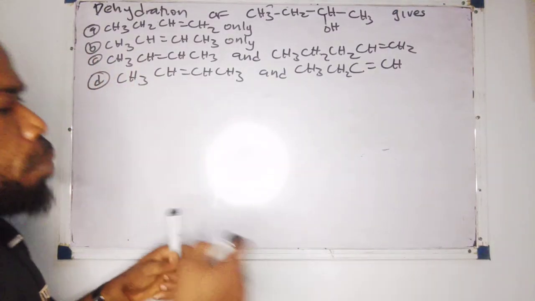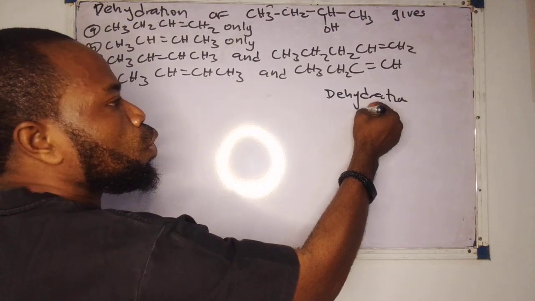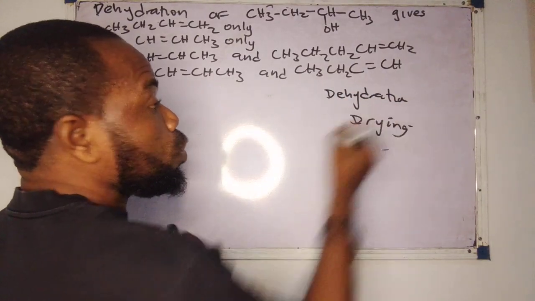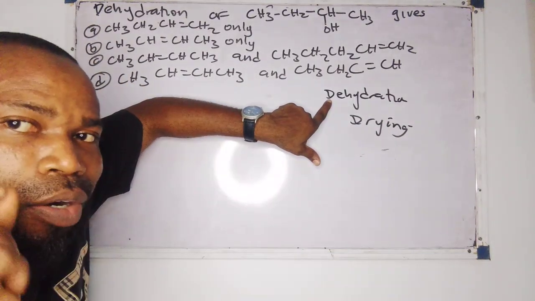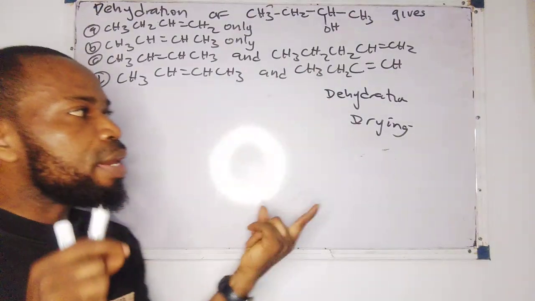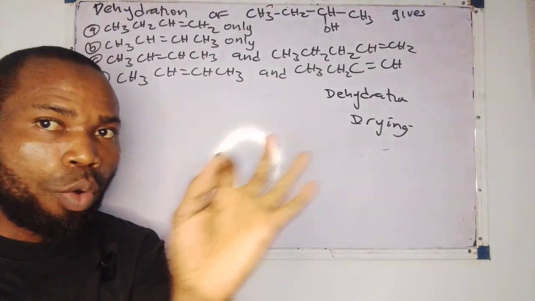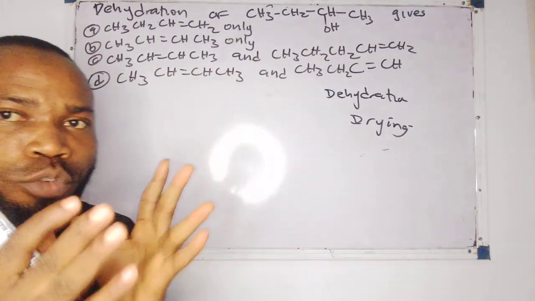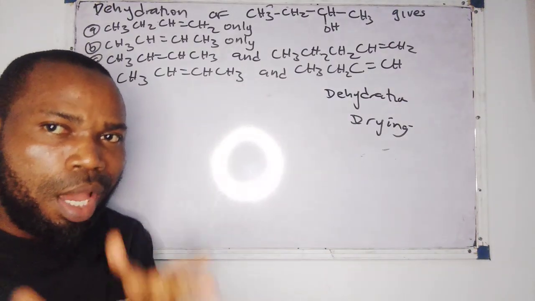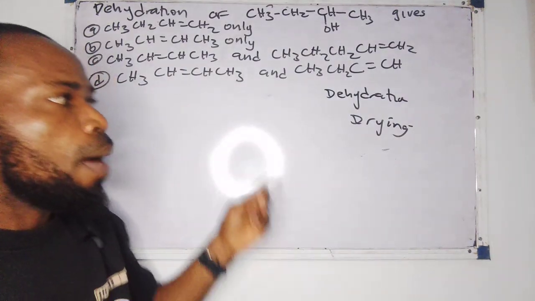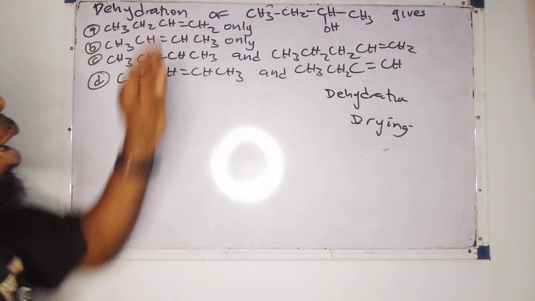But move on, focus. Now, we have what's called dehydration and we have what's called drying. They are not the same thing. Don't disgrace yourself inside the examination hall, so we go there very carefully. Dehydration means removal of water molecules, but drying is removal of moisture. They have asked this for NECO before: give two differences between dehydration and drying. Dehydration is a chemical change, that means when it occurs, a new substance is formed. But drying is a physical change. It's just the removal of moisture.